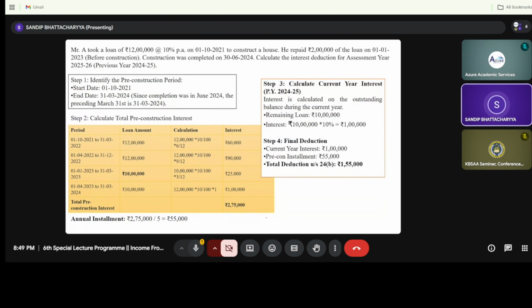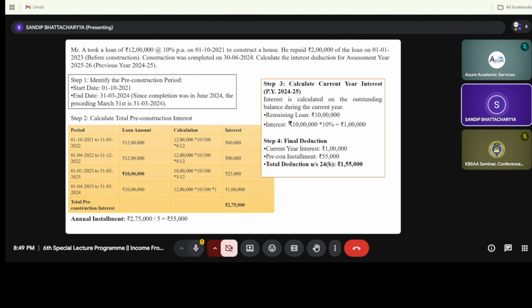So just you see one sum. I hope up to this is a clear scenario, that is the interest on housing loan under section 24B. So Mr. A took a loan of rupees 12 lakh at the rate of 10% per annum on 1/10/2021 for construction of the house. Now here are two pertaining situations.